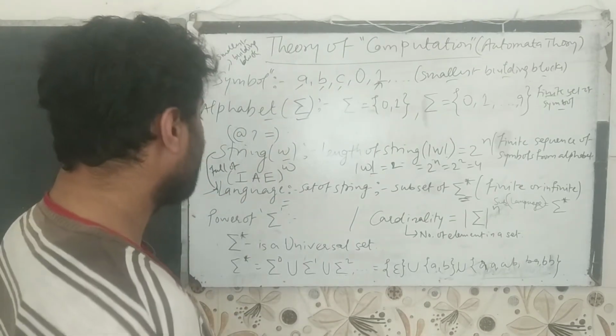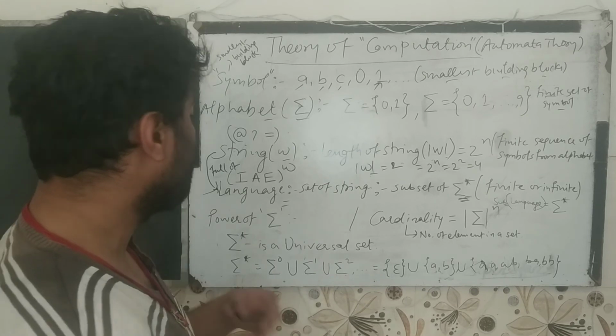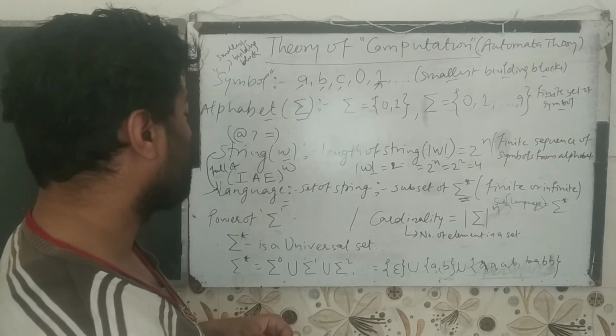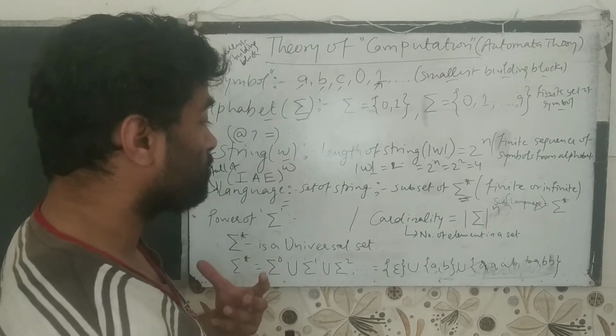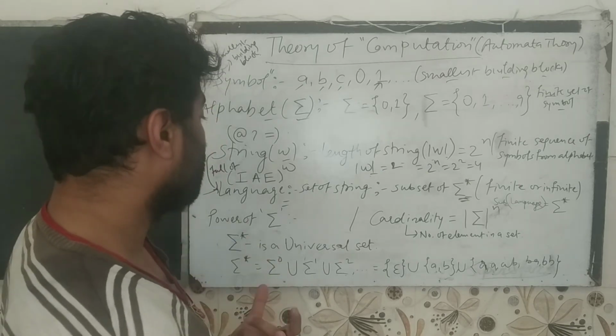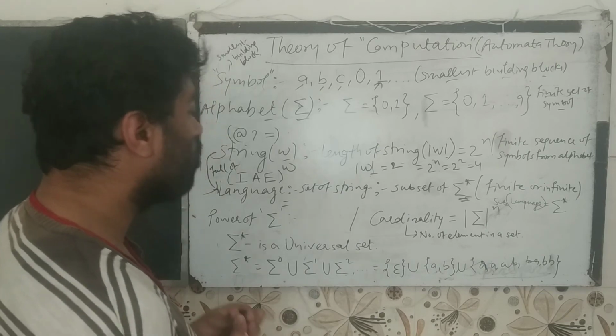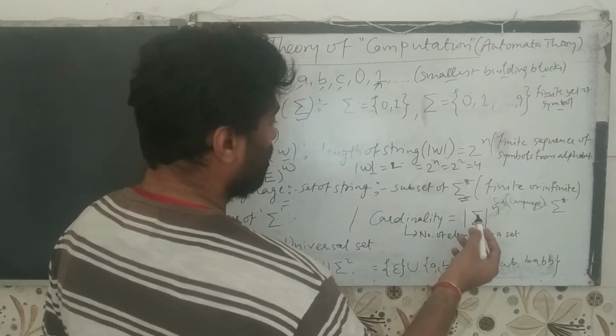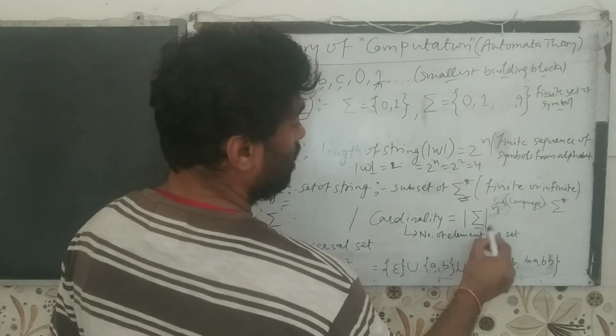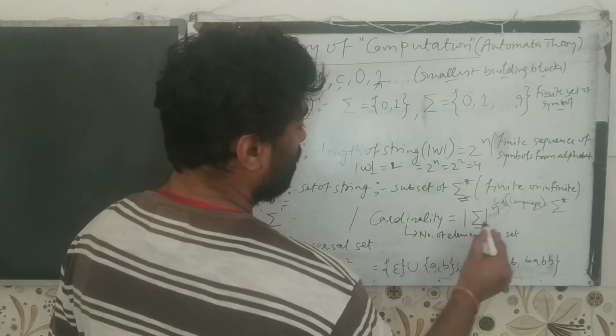And if we are giving instructions to the computer with our program, it will be performed on a set of elements. The cardinality of an alphabet is represented by this symbol.